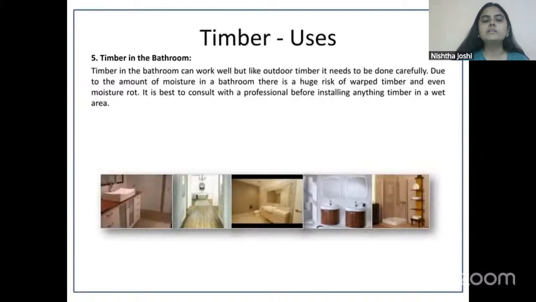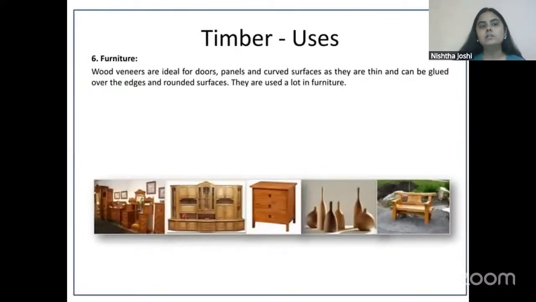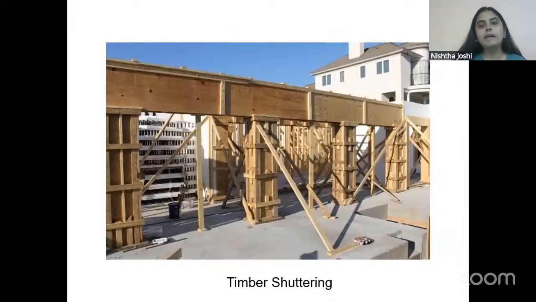And these days, we are not using real wood so much because there are so many other alternatives like MDF board, plywood, and so many laminates that look exactly like wood, which are also much cheaper. That is why wood is slowly being replaced with these new synthetic materials. But still, real wood will be a timeless building material. This is a good example of another usage of wood. This is known as scaffolding, where you create these molds when concrete is being cast. For scaffolding also, a lower quality of wood is used.